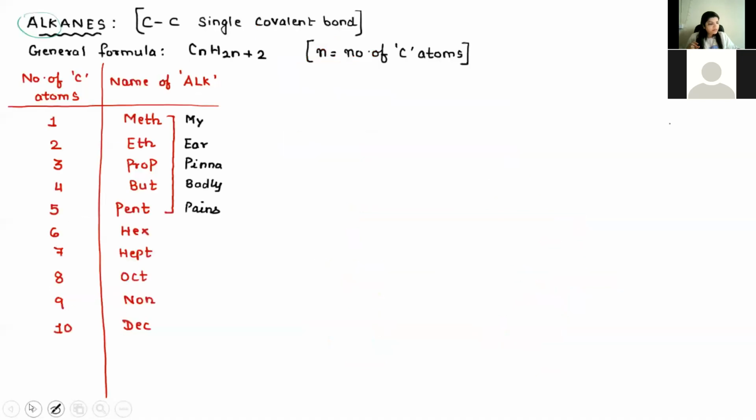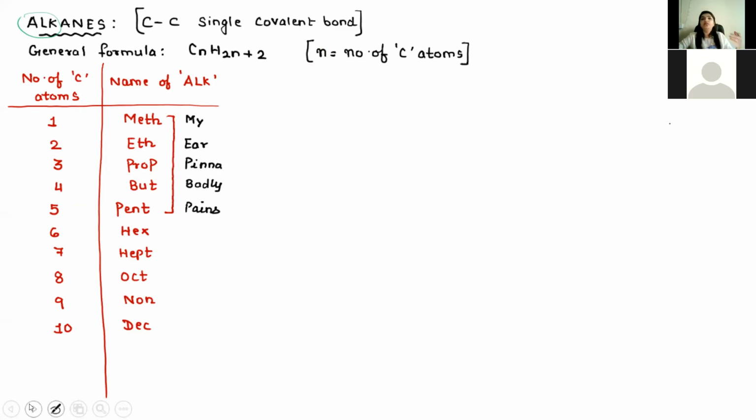So this is meth, eth, prop, but, pent, hex, hept, oct, non, dec. Yes, there are also names of alkanes from 11 onwards, if the number of carbons is 11, 12, 13, we do have that. But we are restricting ourselves only to 10. 11, 12 and so on we are not going to study right now. So 1 to 10 is more than enough, which is required as of now. So this is about the name of the alkane.